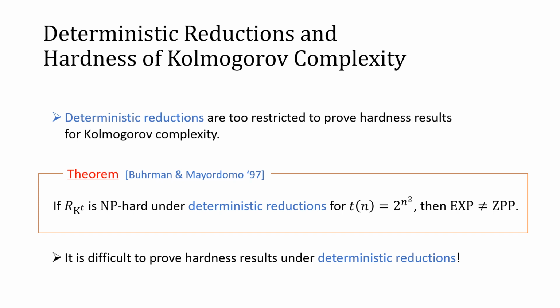The reason is that, for example, in the work of Buhrman and Mayordomo, it was shown that if the set of random strings is NP-hard under deterministic reductions, where the time bound is exponential, then we can prove that EXP is different from BPP. Therefore, this means that it is difficult to prove hardness results for Kolmogorov complexity under deterministic reductions.